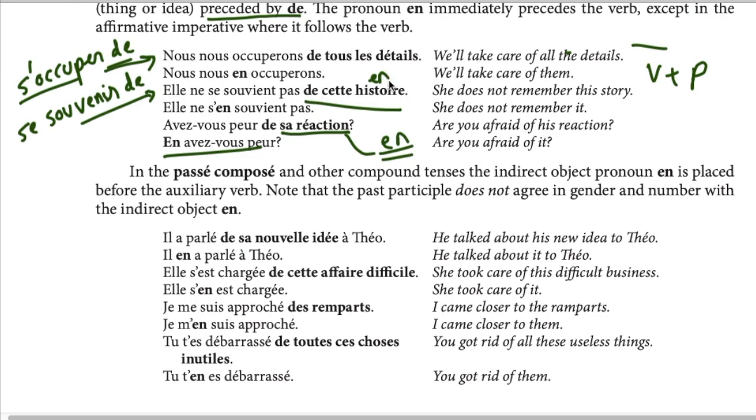It's very similar to y, right? So it will go between the verb and the reflexive pronoun. What is it called? Reflexive pronoun. So same, very similar to y. It goes between the reflexive pronoun and verb in case of reflexive or pronominal verbs.